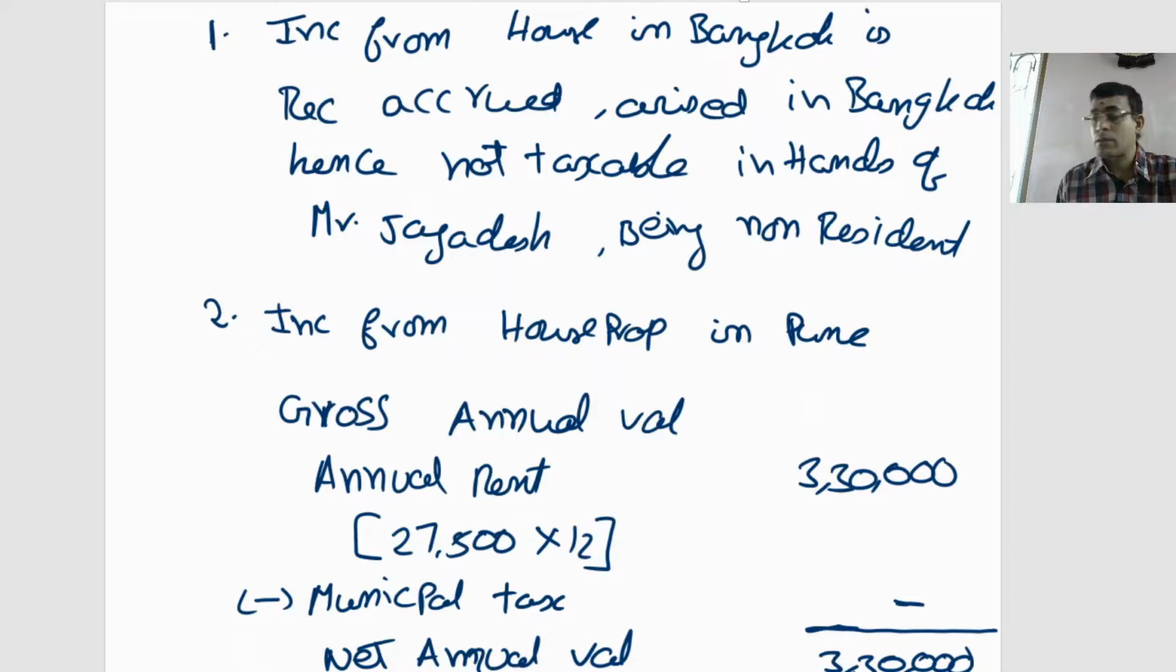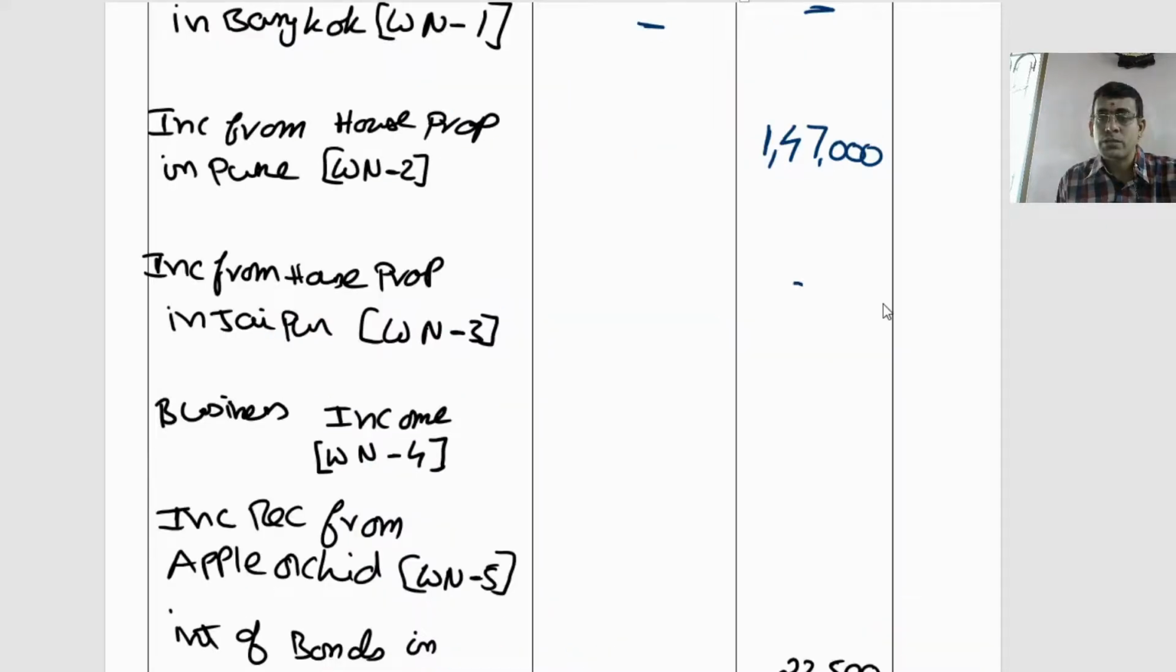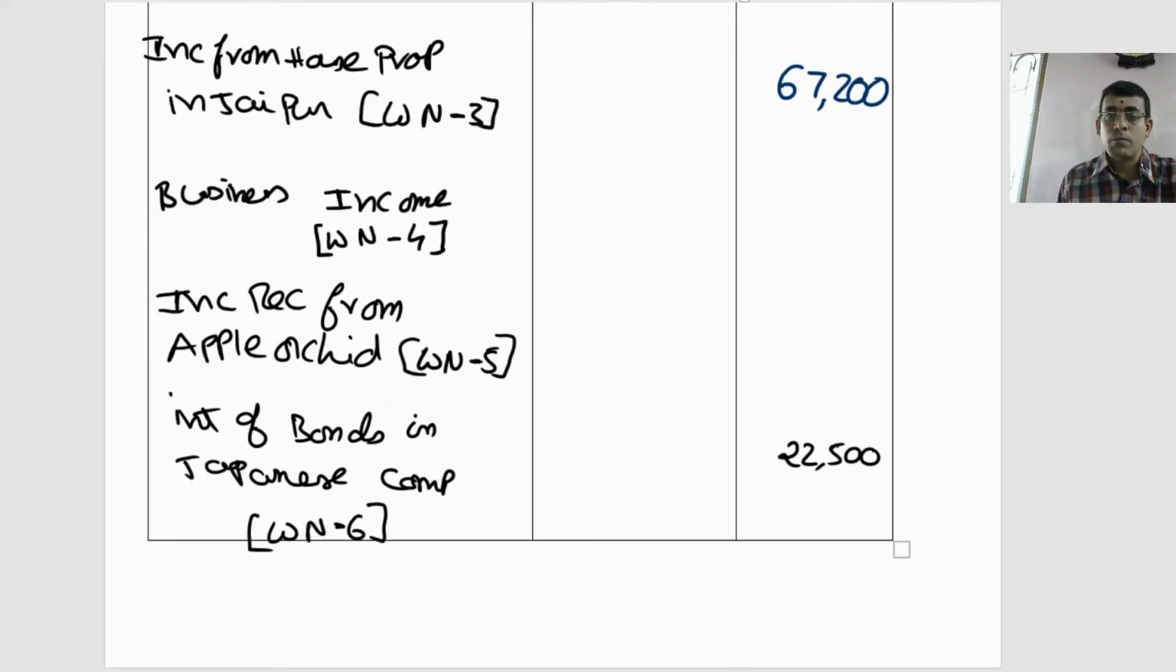In the statement I should consider 67,200. Then I need to take the business income. Then we need to go with working note number 5 and working note number 6. With that, the problem can be done.